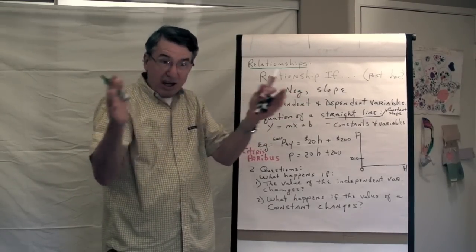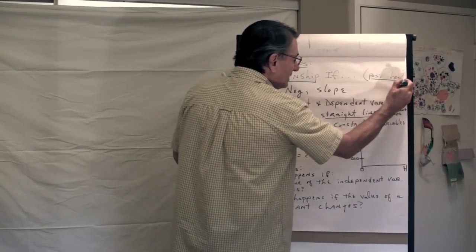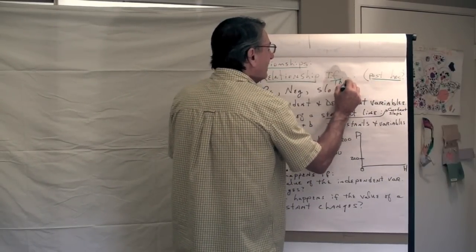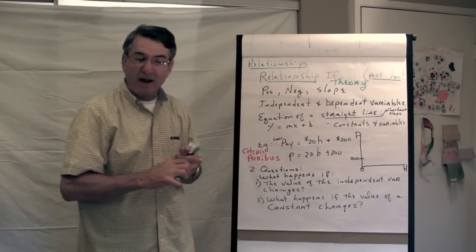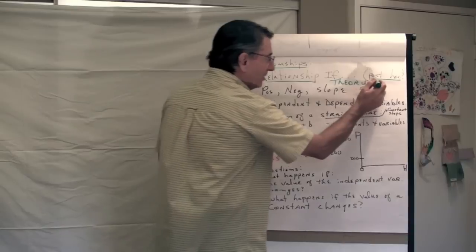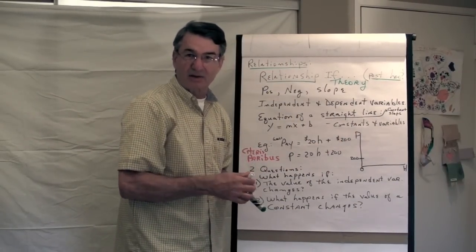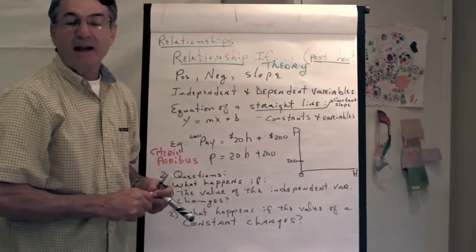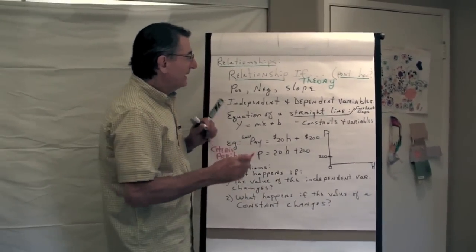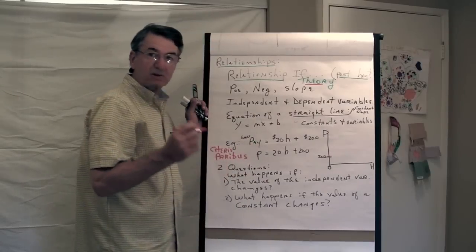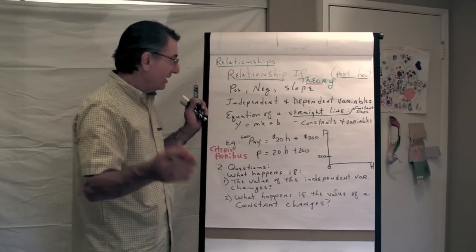Now, the relationship can only be demonstrated by theory. You can't just do it because one thing follows another. That's a fallacy called post hoc ergo propter hoc, or association is causation, probably in your book. Anyway, you can study those fallacies. But it's theory that tells us what the relationship is. And theory is the story that explains how one thing affects another.